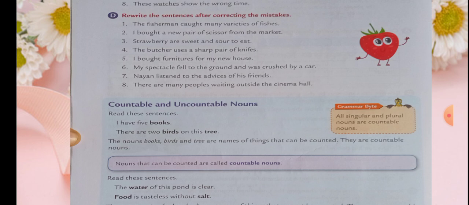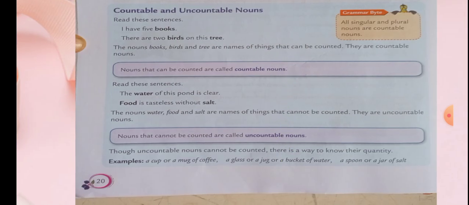The nouns that can be counted. Okay, what are countable nouns? The nouns that can be counted are called countable nouns, and the nouns which we can't count are uncountable nouns. See, we can count the books, birds, and animals, but we can't count food, water, salt, sugar, whatever it may be. Like these nouns, we can't count them.